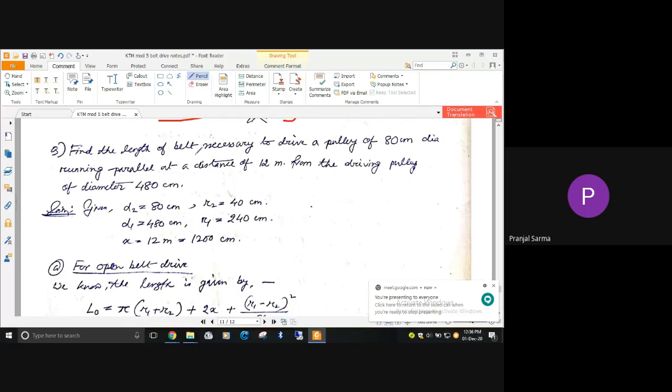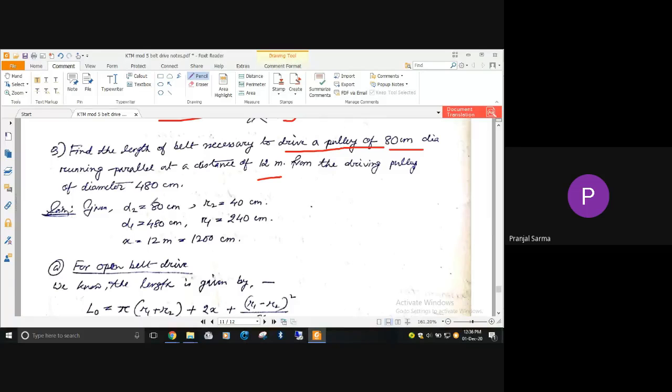The question states: find the length of the belt which is required to drive a pulley of 80 centimeter diameter, which is running parallel at a distance of 12 meter. That is, the central distance is given. D2 is given. The driving pulley is of diameter 480.